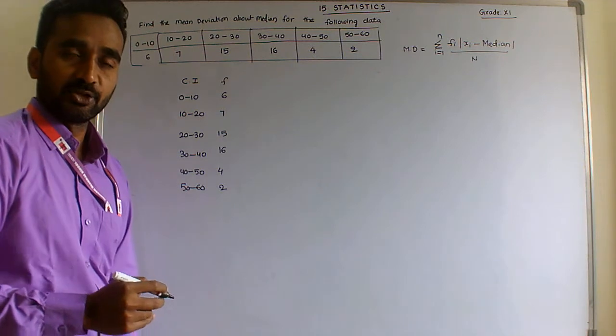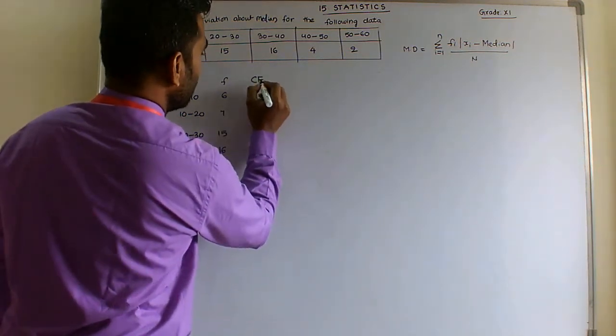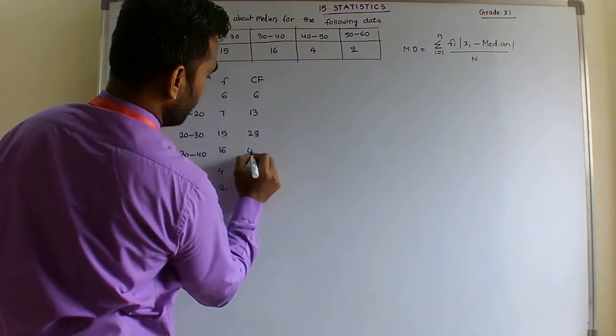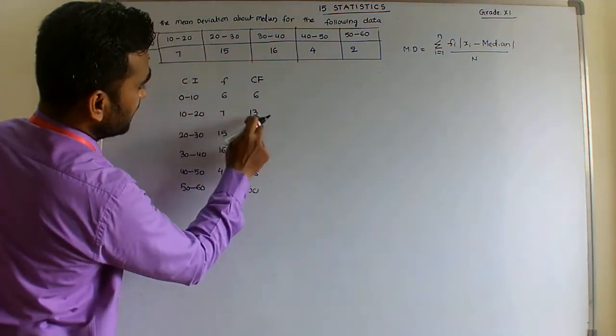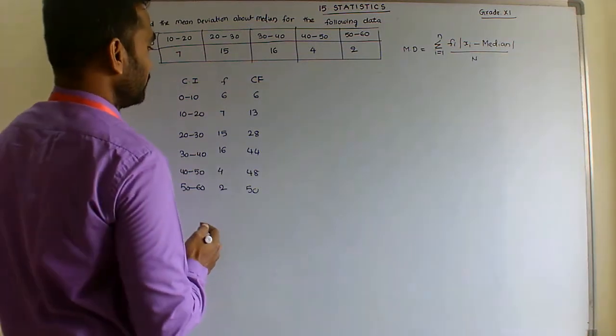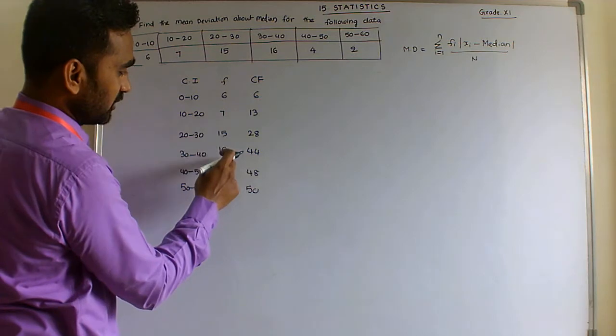Here cumulative frequency is useful to find the median. Cumulative frequency is 6, 13, 28, 34, 44, 48 and 50. 6 plus 7 is 13, 13 plus 15 is 28, 28 plus 16 is 44, like that.